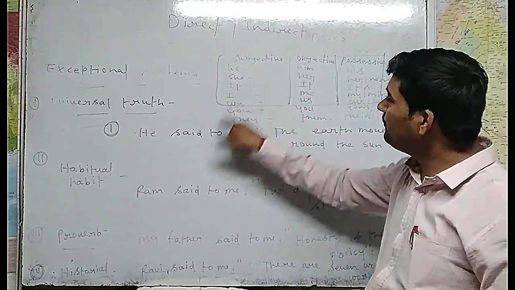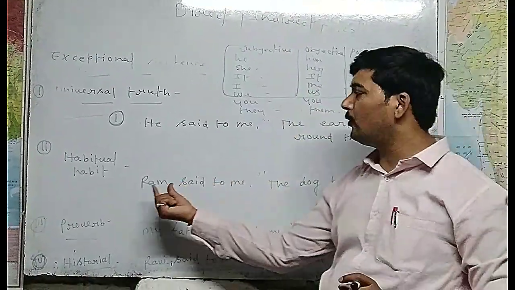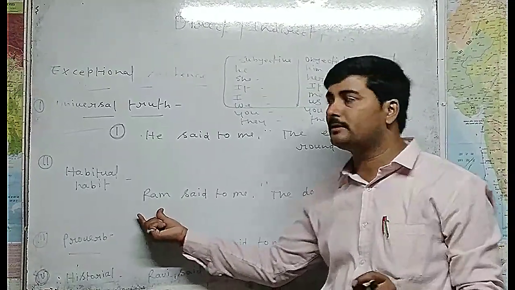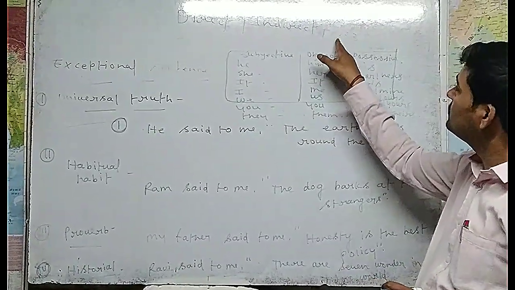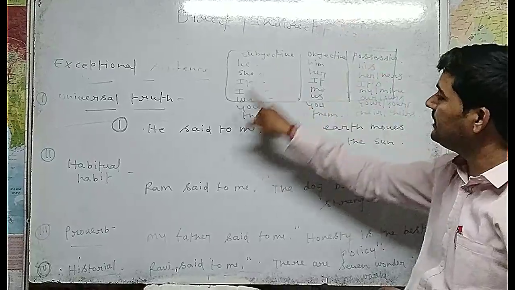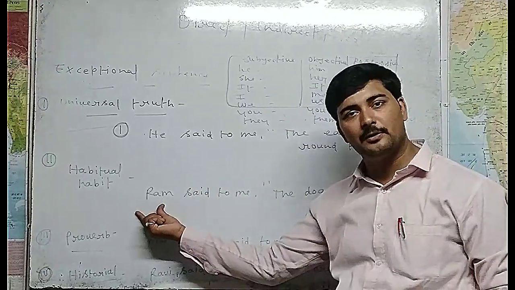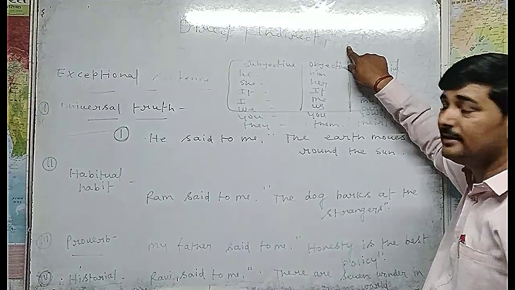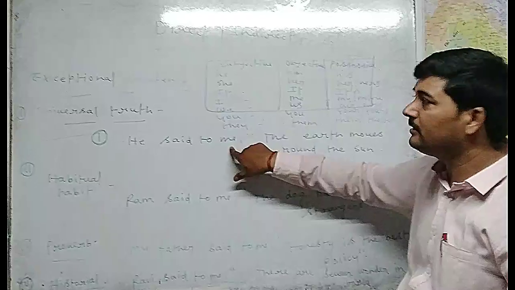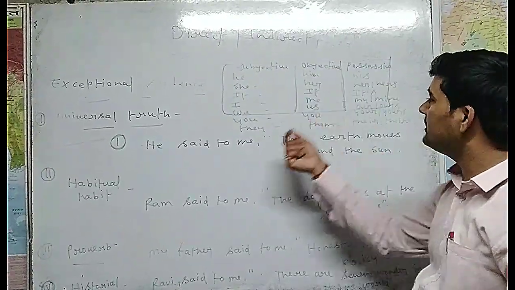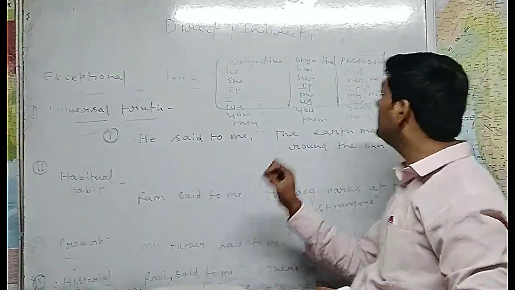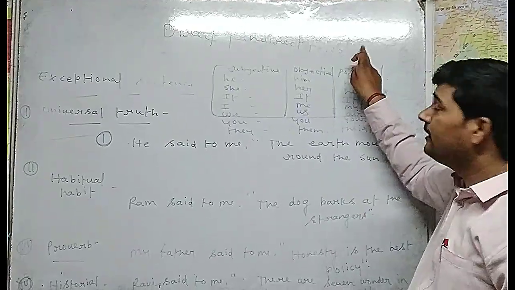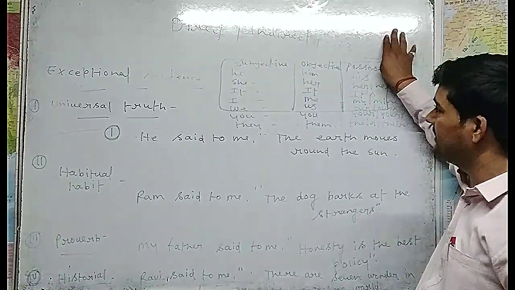It means in the reporting verb, if your subject is in first person, then that first person is going to change according to the subject of the reporting verb. If the second person is there, means your is there in the place of object, then that second person is going to change according to the object. And if there is third person, there will be no change.